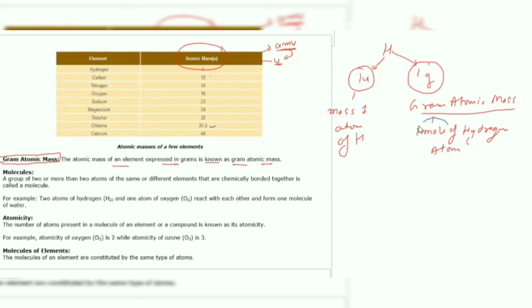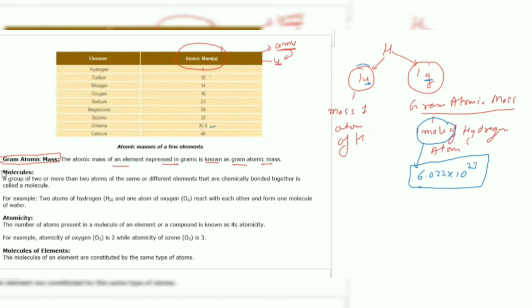What do we mean by mole? That we will be learning later, but still, as it came across, 1 mole means 6.022 into 10 raised to power 23. That is the number. So always remember, u and g are two different terms. When the mass is represented in u, we are talking about one single atom. When it is represented in grams, we are talking about its gram atomic mass.